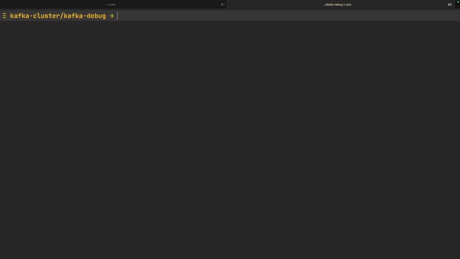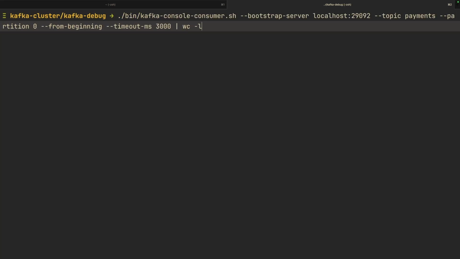Okay, that's great. Now let us verify if our messages have all made it to the topics and whether we have duplicate or missing messages, which we are not expecting. Let's start first with the payments and see how many messages are in the payment topic. This time around, we are just going to count the messages.